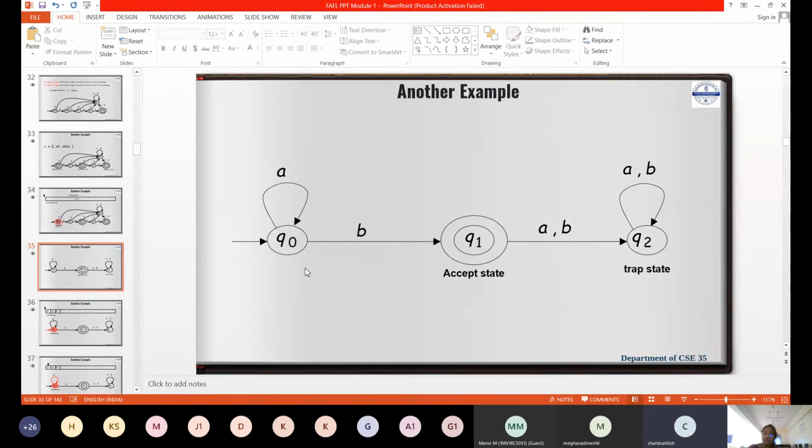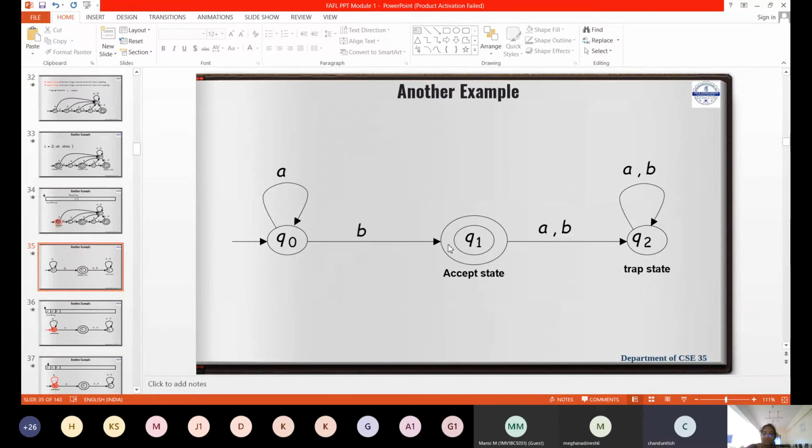See, what is your initial state where you have to start the travel? Q0, ma'am. So for Q0, if I give input A, where does it go? Again to Q0 itself. Q0 is not a trap state because from Q0 you had a communication to Q1, right? On giving the input A, it will go to Q0 itself, but I'm giving the input AB. For the input A, it will go to Q0, and from Q0, if I give B, it will go to Q1. Won't it accept AB? Yes, ma'am, it would accept.